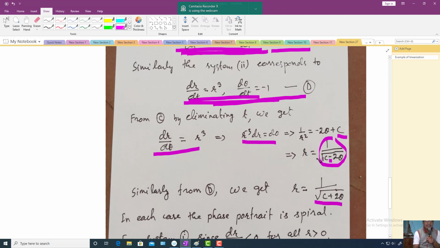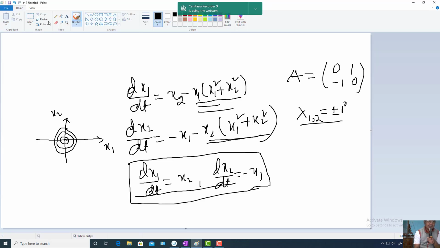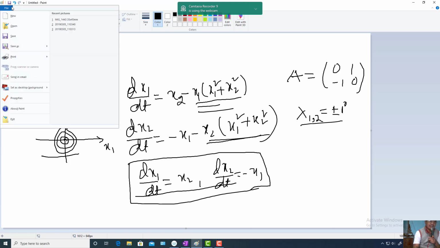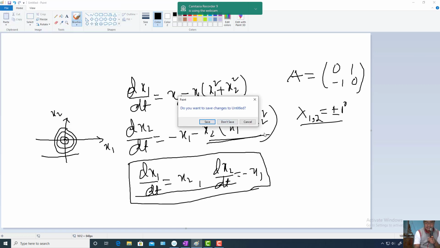So let us see the first one, what does it say? Let us see the diagram. This is the case of linear systems. Both systems have the same linear system, and the nature is also the same, a stable center. For the non-linear system, the first one, what does it say? Let us see.